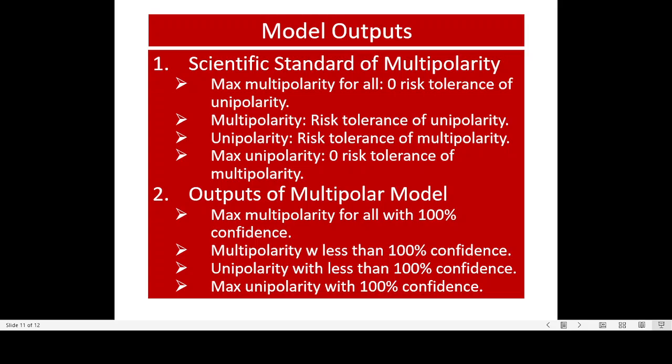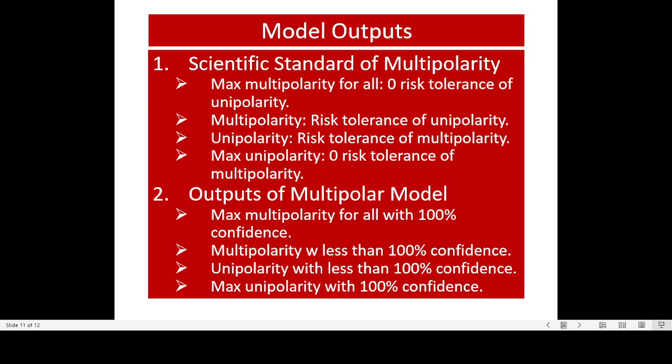The second bucket captures multipolarity but has a non-zero risk tolerance of unipolarity. The third bucket captures unipolarity but it has a risk tolerance of multipolarity. It's not entirely unipolarity. There's a risk tolerance of multipolarity. And the last bucket captures maximum unipolarity that has zero risk tolerance of multipolarity.